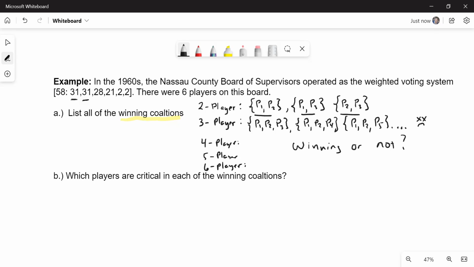All right. And then what you would do, we're not going to do it on this video, is decide which players are critical in each of those. And that would be a big task because you would have quite a long list. And that's basically what the Nassau County Board of Supervisors did for a number of years until they changed their voting system. I hope that in this video, you've learned a little bit more about how to find winning coalitions and critical players.